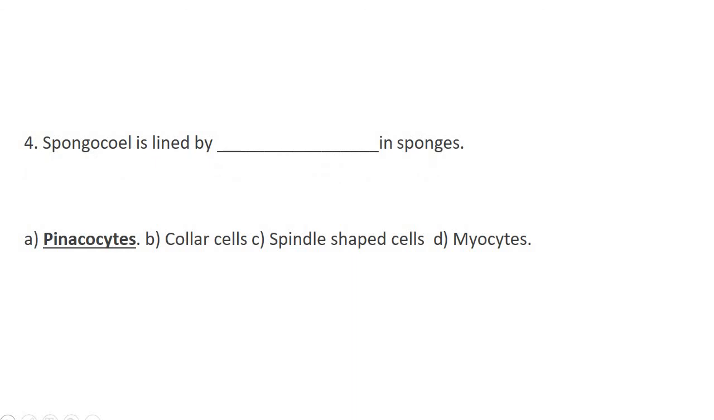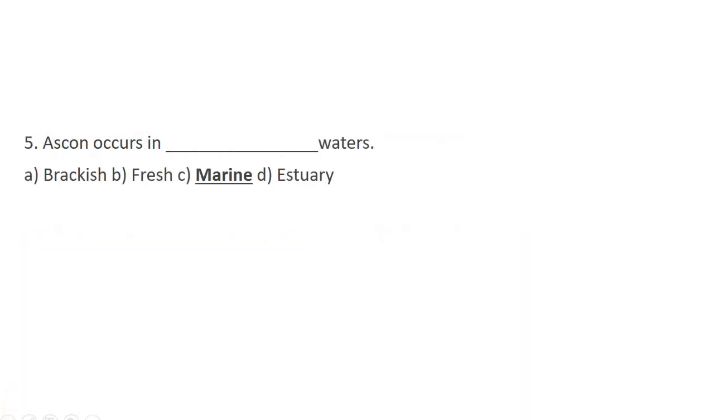Spongiocoel is lined by pinacocytes in sponges. It's not collar cells or spindle-shaped cells or myocytes. So in fact it is lined by pinacocytes. Next, Ascon occurs in marine waters. It's not in brackish water or fresh water or estuary. So I hope you have an idea now on the canal system of sponges. Thank you.